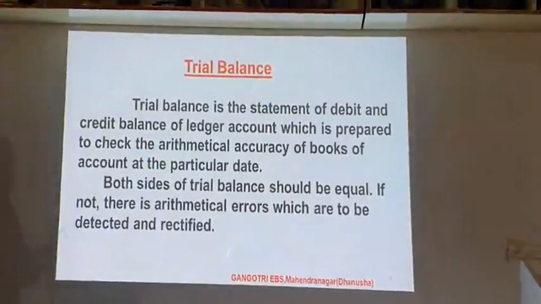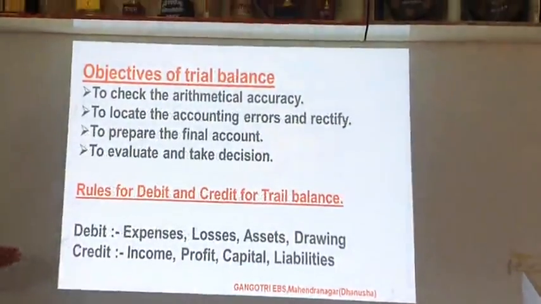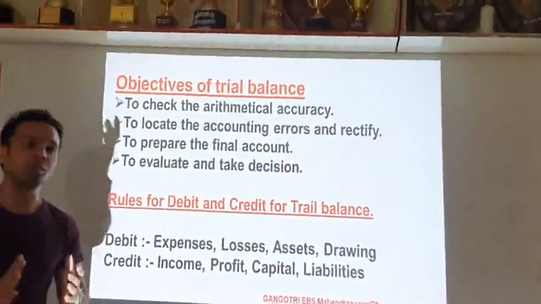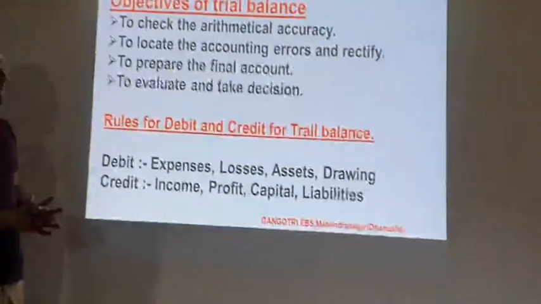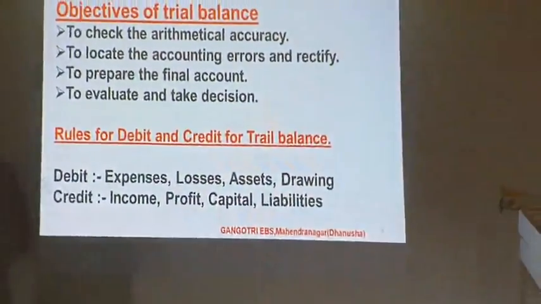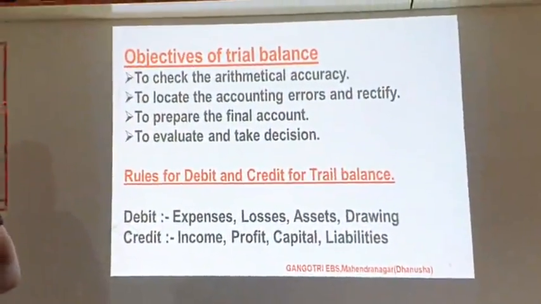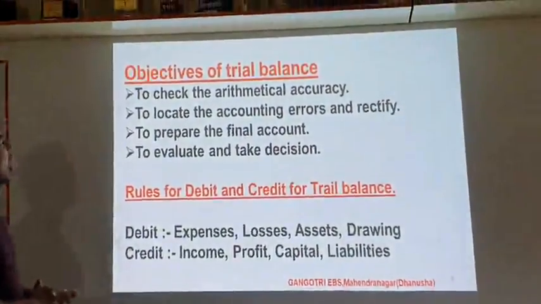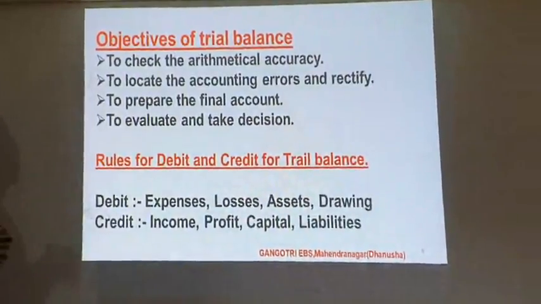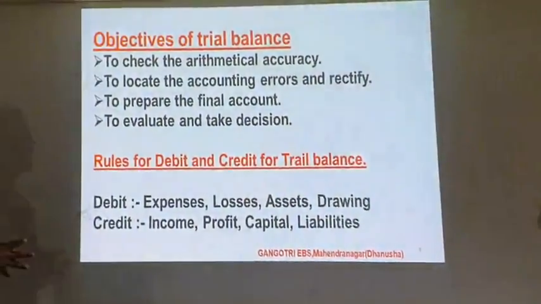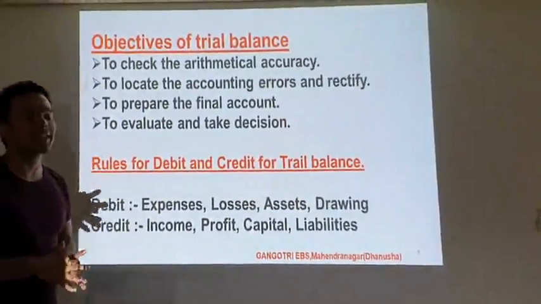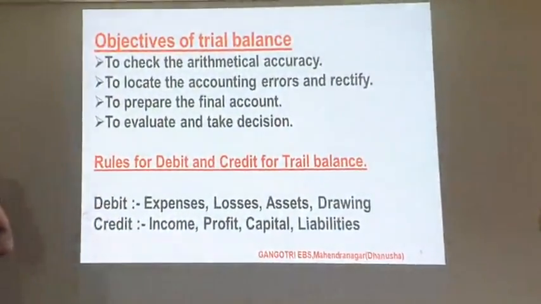Now if both sides of the trial balance agree, means both sides of the trial balance are equal, then we assume that there is arithmetical accuracy, means it is arithmetically correct. Now, objectives of the trial balance. The main objective of the trial balance is to check the arithmetical accuracy.